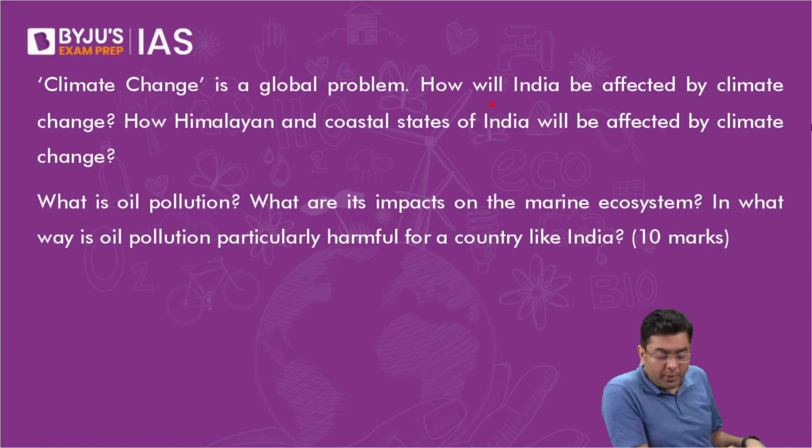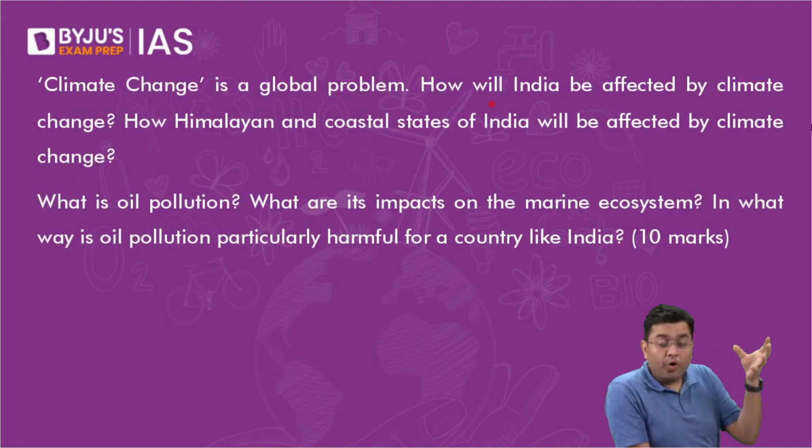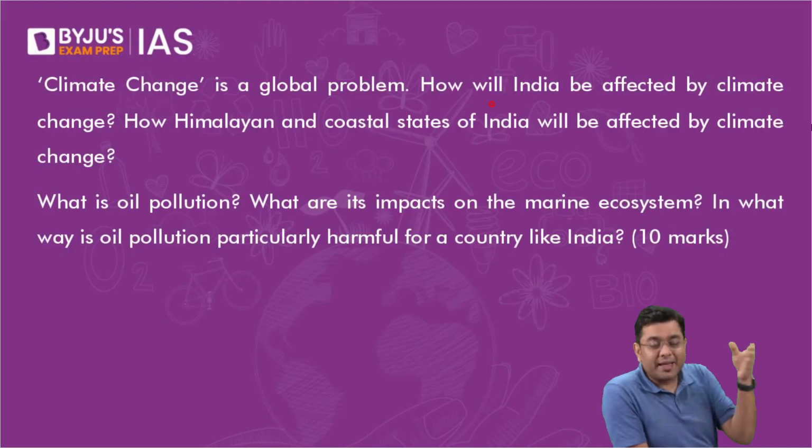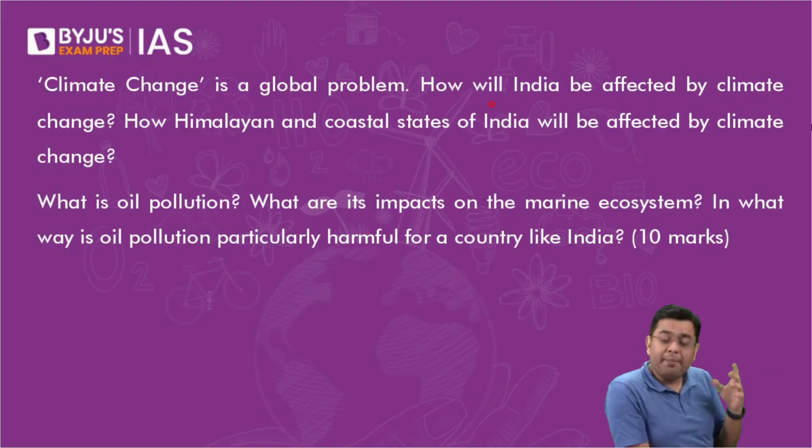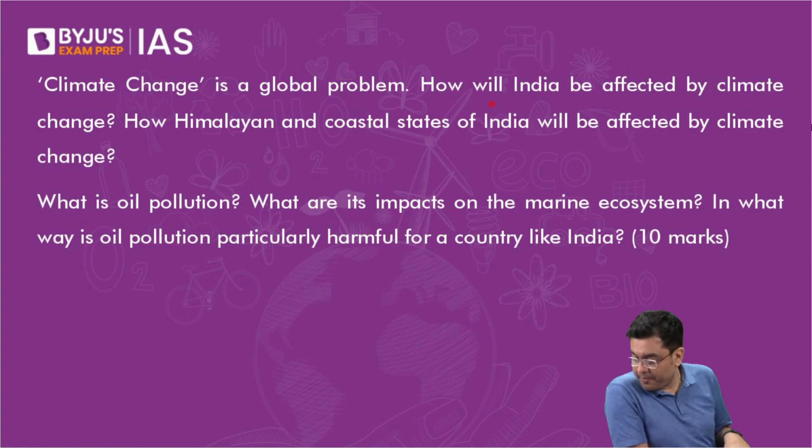In what way is oil pollution particularly harmful for a country like India? We have a very large coastal ecosystem. Already, the regions of the Bay of Bengal and Arabian Sea have hypoxic waters. An oil spill in that area or oil pollution can lead to substantial issues. Now, this oil and the pollutants of the oil continue to remain in the region, then it can reach the coastline also. It can damage the coastal ecosystem, particularly the fragile species which live across the coastal ecosystem. That is something which you can elaborate.